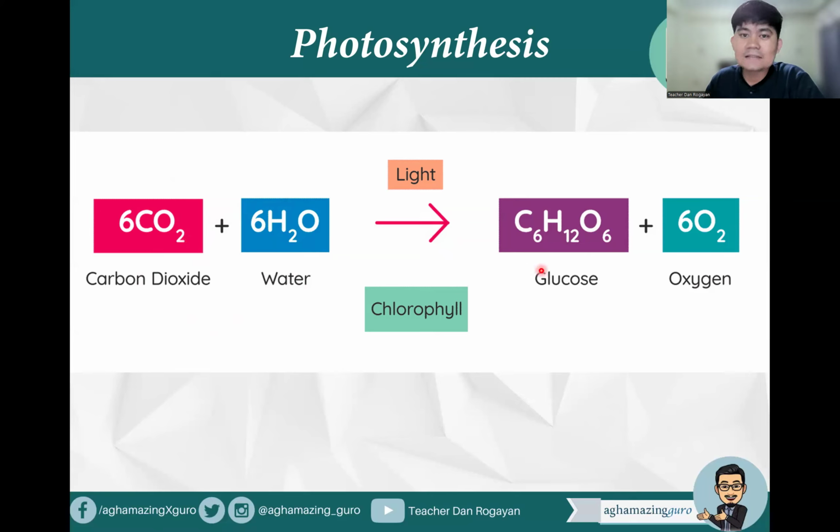And it will give us these products, the glucose, C6H12O6, and 6 oxygen molecules, oxygen being considered as a byproduct or waste product of our photosynthesis. Of course, this happens in the chloroplast, with the capturing of light by the chlorophyll. Okay, so that is our photosynthesis.